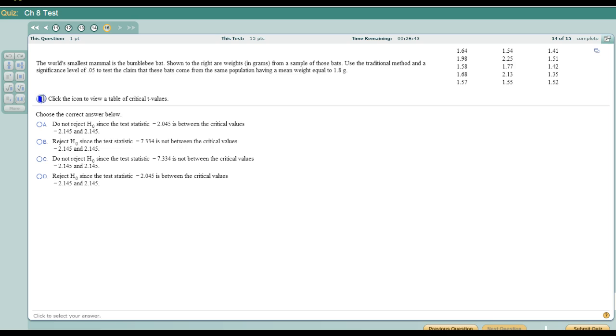Alright, last question. This is also going to be a t-test. Again, the reason I know it's a t-test is because it says test the claim that the mean weight, so it's a test about a mean, so it's only z-test or t-test, but it's testing about a mean weight, and nowhere in here am I given the population standard deviation, so it's a t-test.